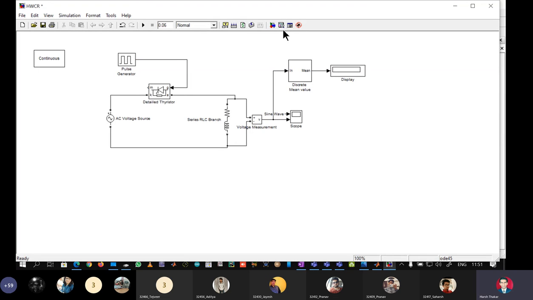Now the SCR is connected in such a way it will remain RB in PHC and it will remain FB in NHC. So I have to give a firing angle as 180 plus 30.